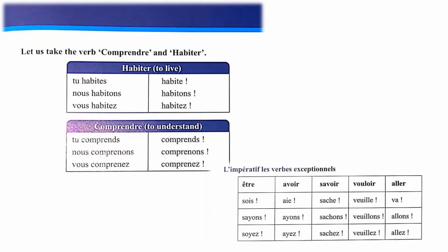L'impératif, les verbes exceptionnels. Here the exceptional verbs are given, like être, and it will be sois, soyons and soyez. Sois for tu, soyons for nous and soyez for vous. Likewise avoir, for tu it will be aie, with nous it will be ayons and with vous it will be ayez. Savoir, for tu it will be sache, for nous it will be sachons and for vous it will be sachez. Vouloir, veuillez, veuillons, veuillez. Aller, va, allons, allez.